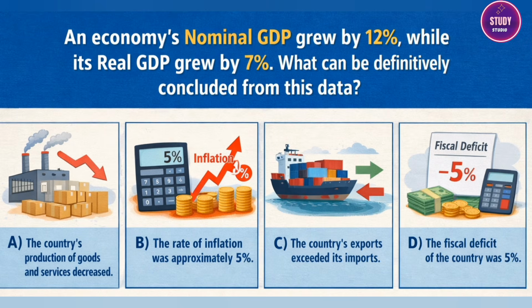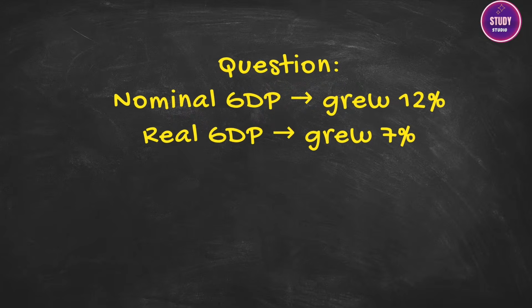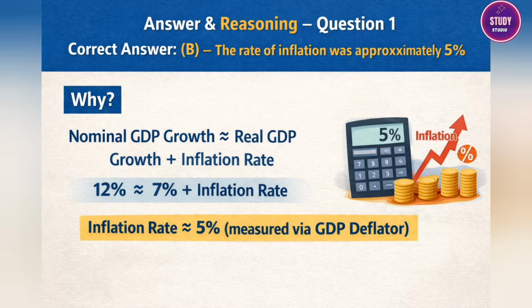Take a second, read the options carefully. This is a classic conceptual question, made to test if you understand more than just the definitions. Pause the video and drop your answer in the comments. Let's see how many of you nail this. Okay, let's unpack it. The correct answer is B. The rate of inflation was approximately 5%.